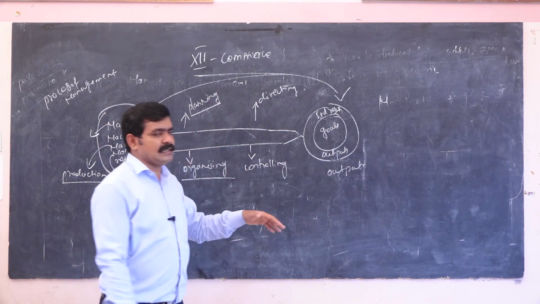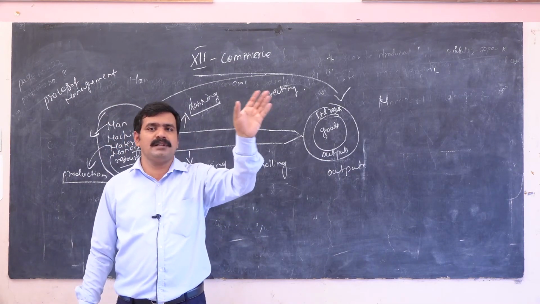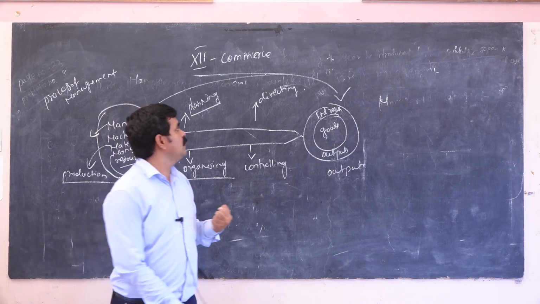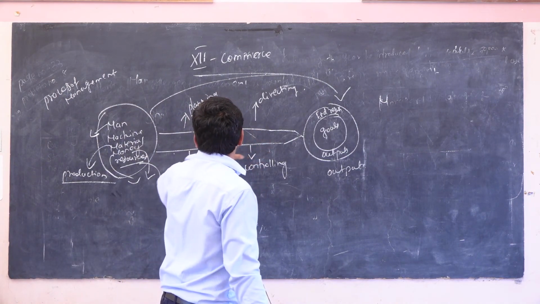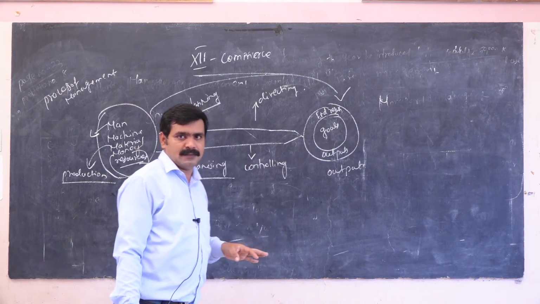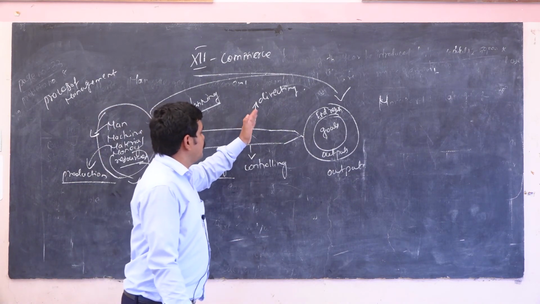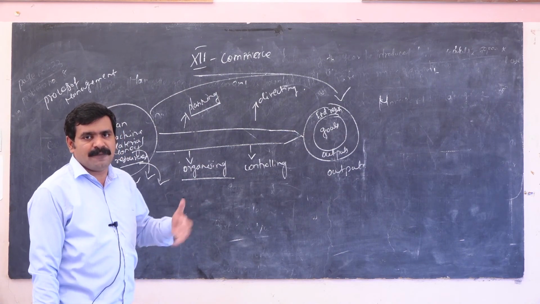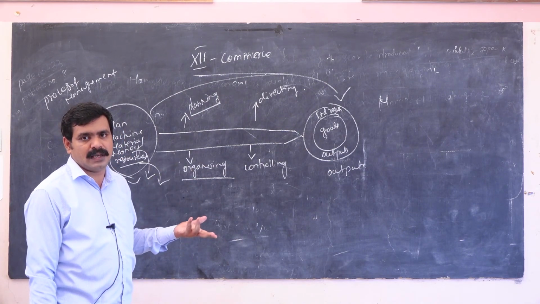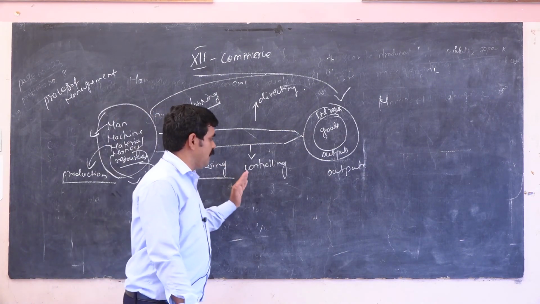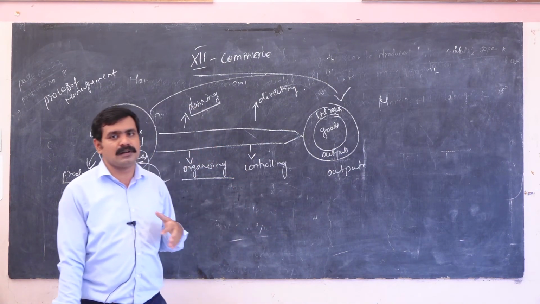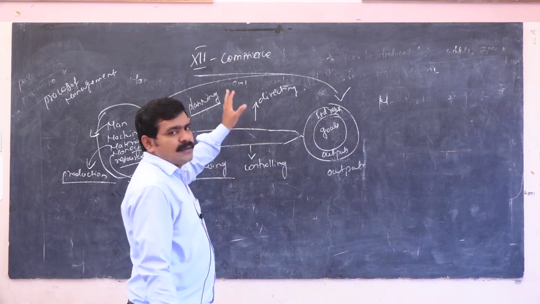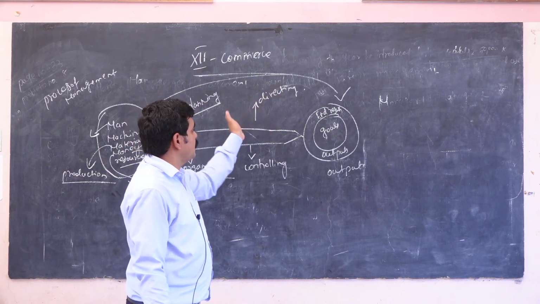Then directing. You can do this work, and send the report. Directing is a very important thing in the process of management. Without directing, you can't follow any activity or follow up and update all the works. Every person, every labor has a lot of grievances, so without directing you can't convey the process.